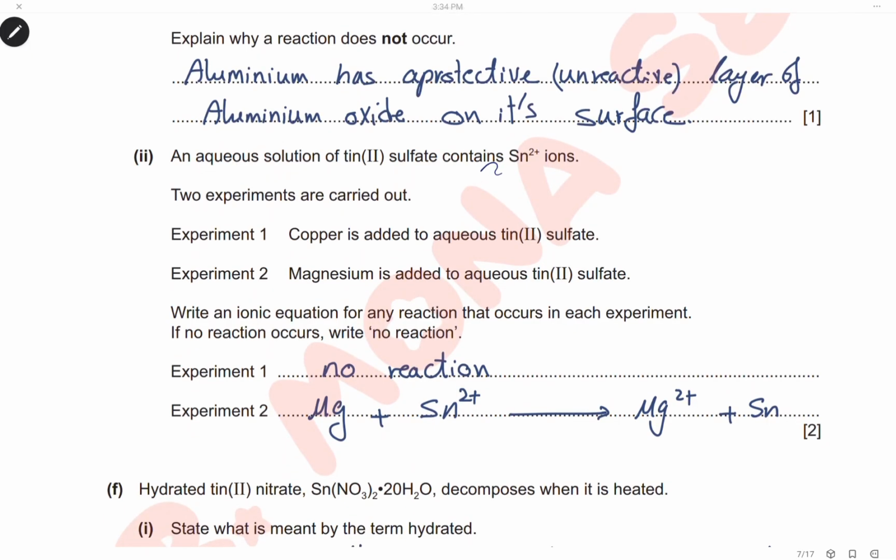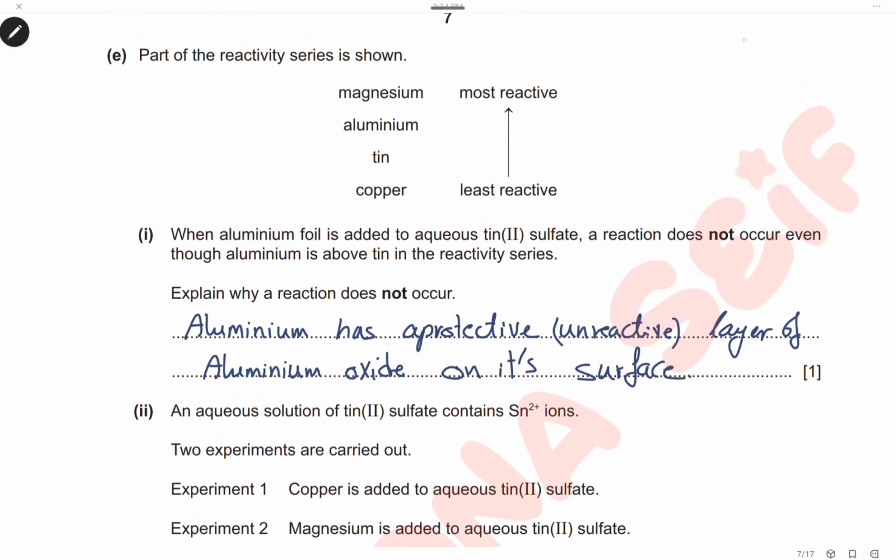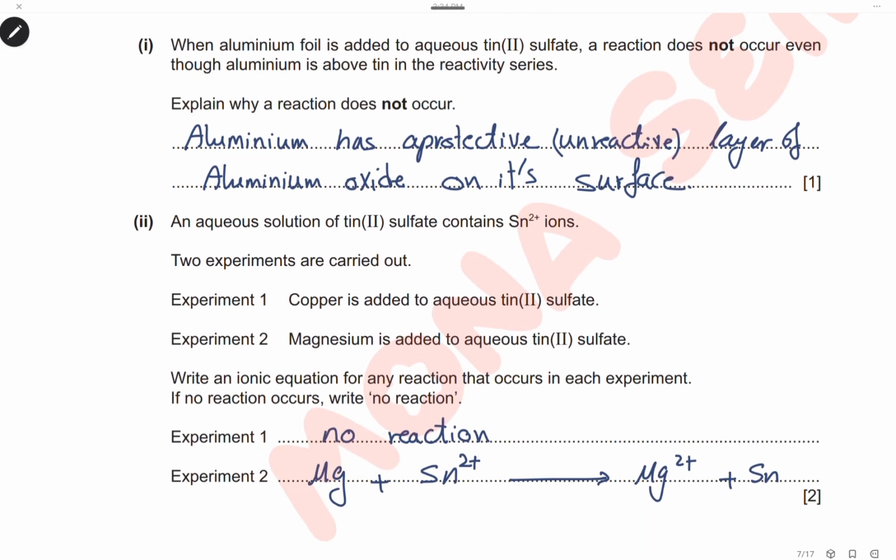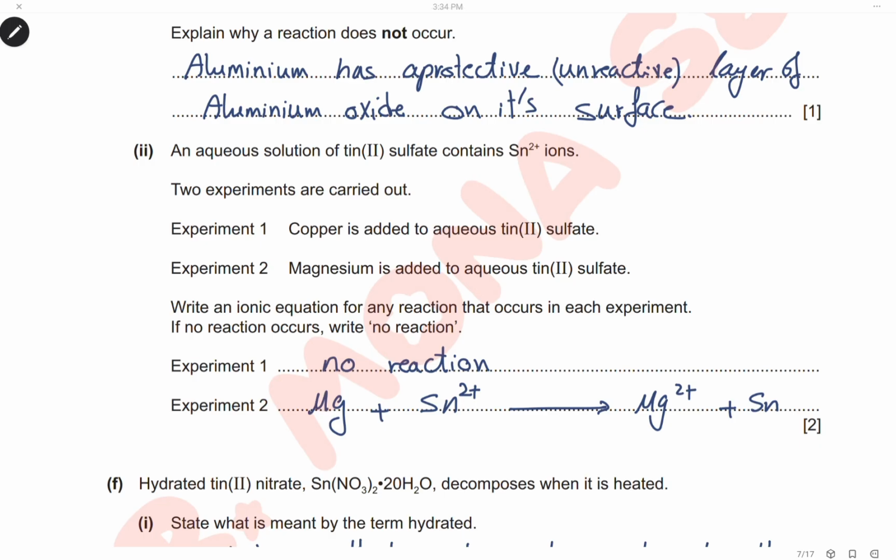Aqueous tin sulfate contains Sn2+ ions. Two experiments are carried out. Copper is added to aqueous tin sulfate and magnesium is added to aqueous tin sulfate. Write an ionic equation for any reaction that occurs in each experiment. If no reaction, just write no reaction. For the first experiment, copper is added to aqueous tin sulfate. We refer back to the reactivity series given here. Copper is below tin in the reactivity series, so it is less reactive. Copper cannot displace tin from tin sulfate, so we just write